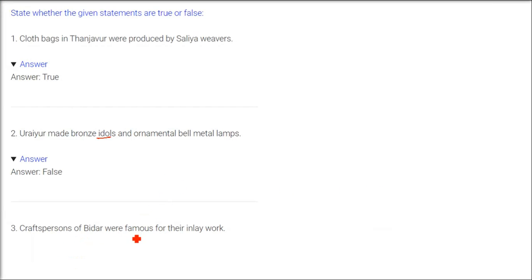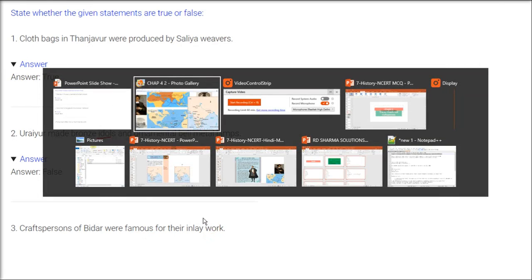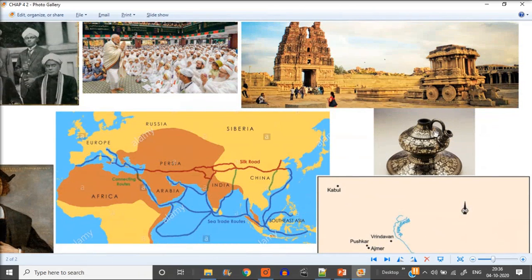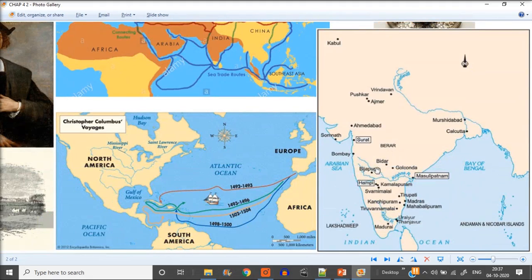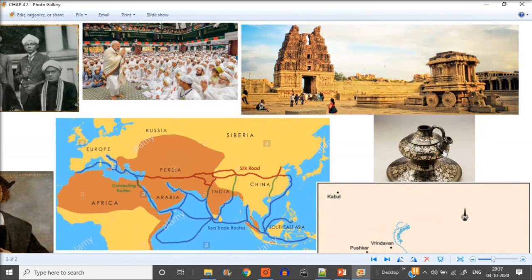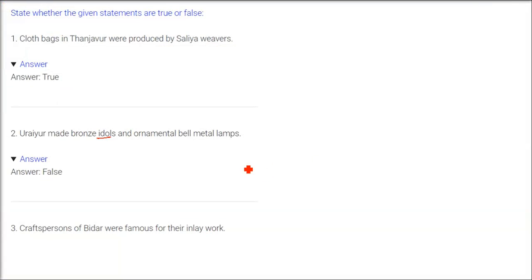Craftspersons of Bidar were famous for their inlay work. So this is your Bidar, and this is Bidri. The inlay work was called Bidri, and the area is Bidar. Bidri it was called. So the answer is true.